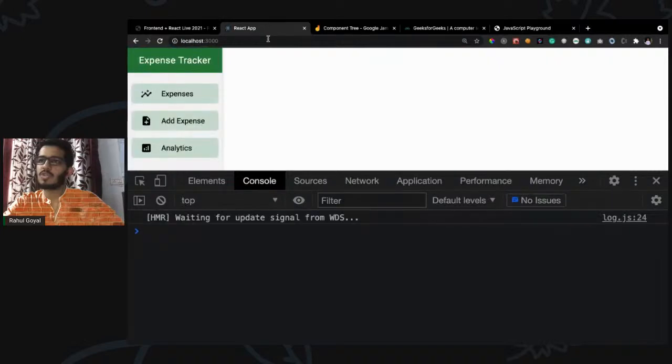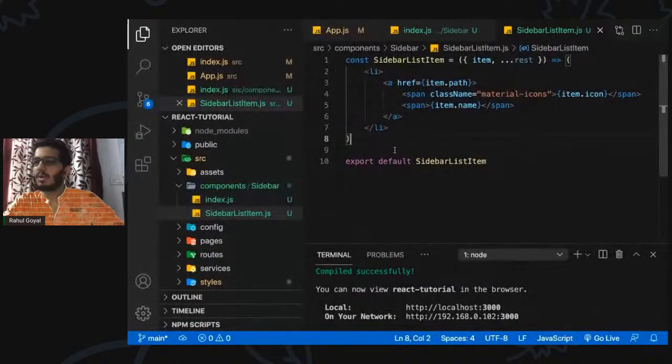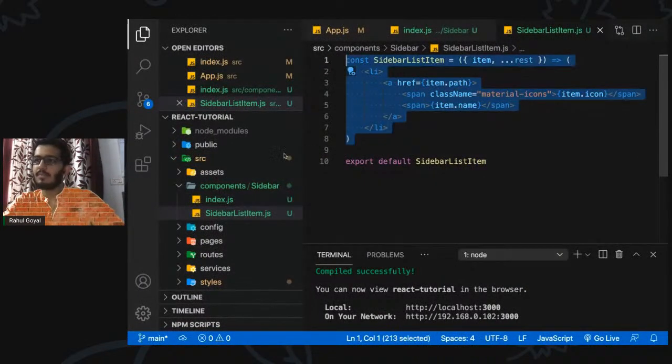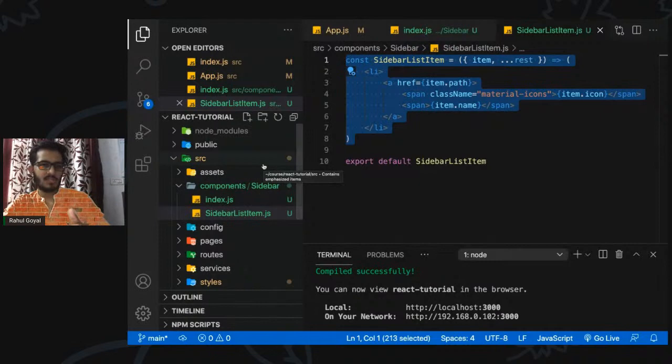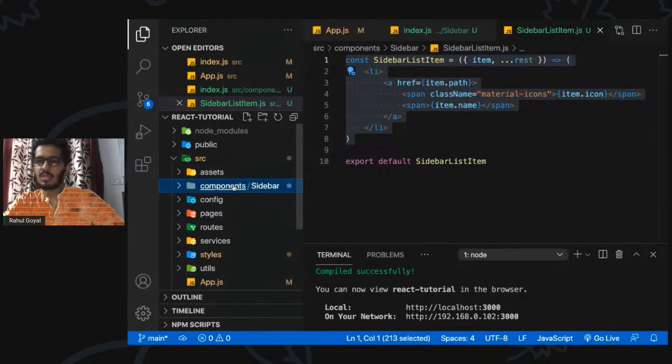Right, great. Okay, so we have created this sidebar list item. We can split them into multiple components. So let's do the same for